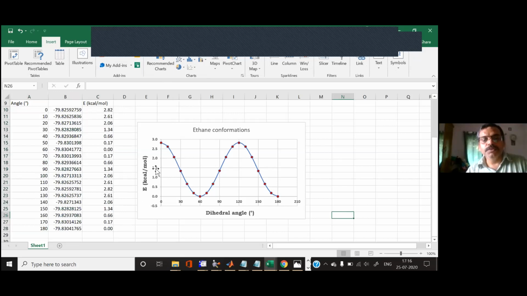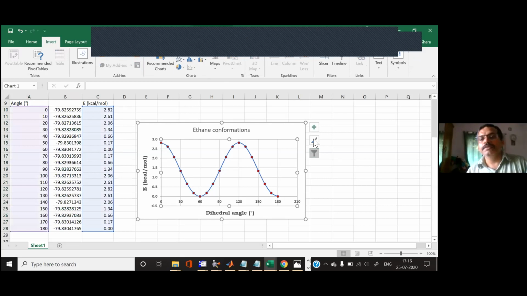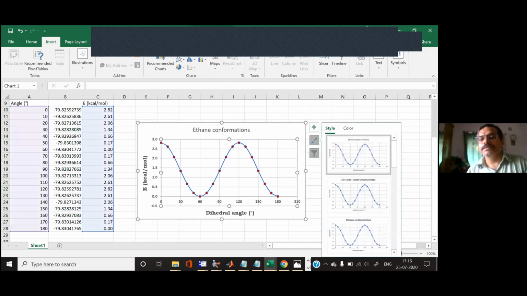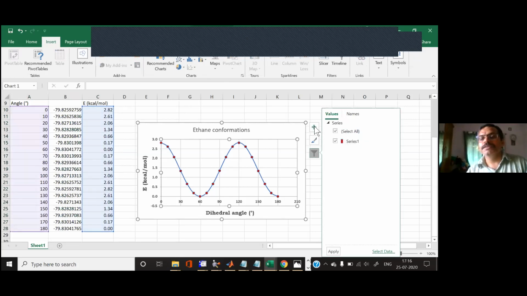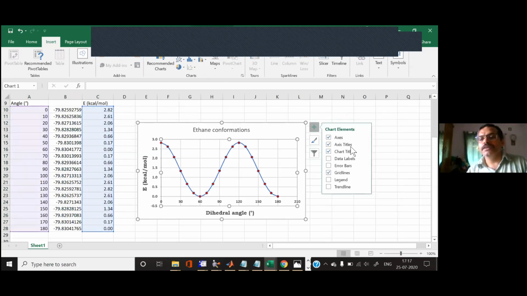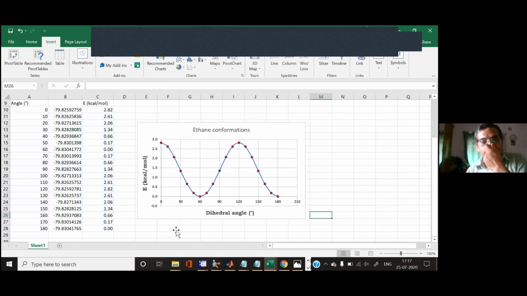You can put this legend on y-axis, on x-axis. You can change the font here. So you have to play around. Once you click on the graph, here you have the option of editing this thing. Here you have the option of editing this one. You can change the value, you can change the axis, you can change the title, you can put additional things, you can modify this.